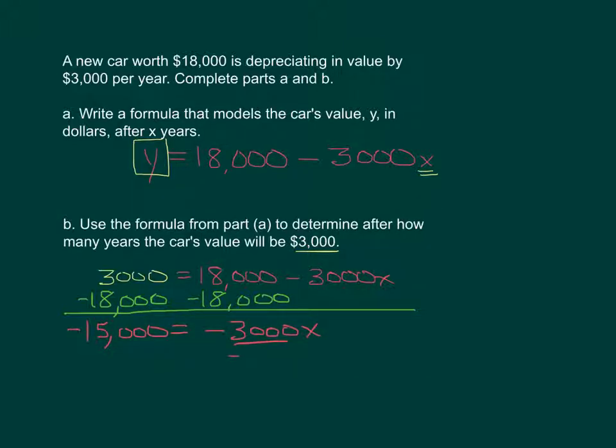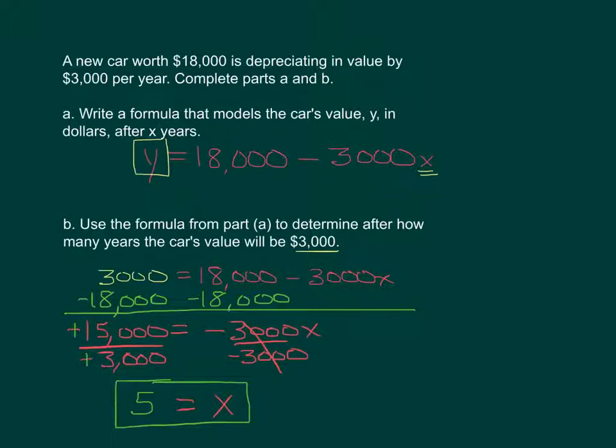Divide both sides by negative 3,000 in order to get that x by itself. And we get x equals negative 15,000 divided by negative 3,000. Just a little reminder, anytime you've got a negative divided by a negative, that makes it positive. And 15,000 divided by 3,000 is 5. So that's not a whole lot of time. In 5 years, it goes from being worth 18,000 to being worth 3,000.